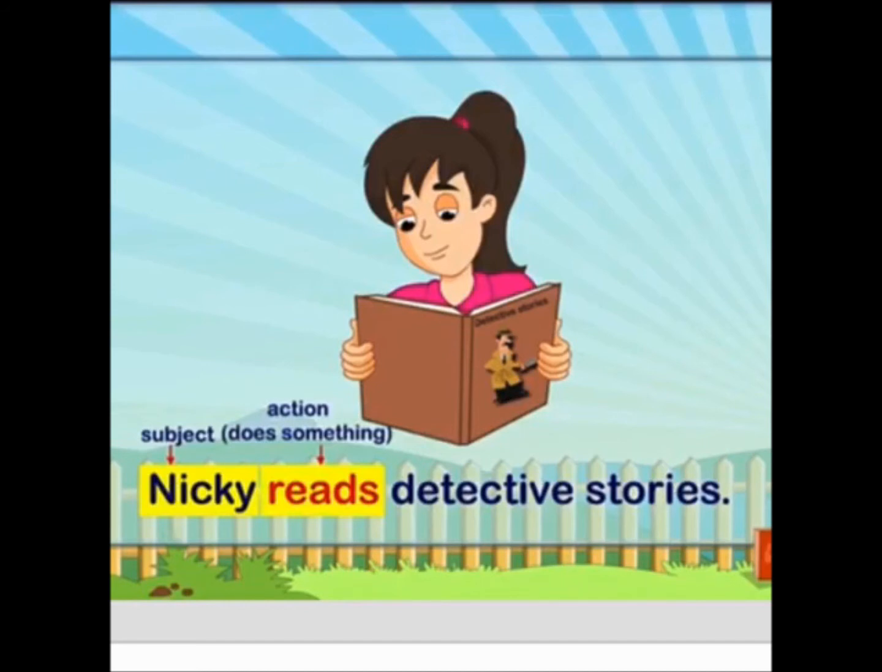Whatever she is reading, we are not concerned with that in this sentence because we are talking about the subject only. So concentrate on the fact of who is doing something in this sentence. Nikki is doing something in this sentence. So, Nikki reads detective stories. Nikki will be the subject. She is reading. Reading is the action taken by Nikki. So Nikki is our subject.